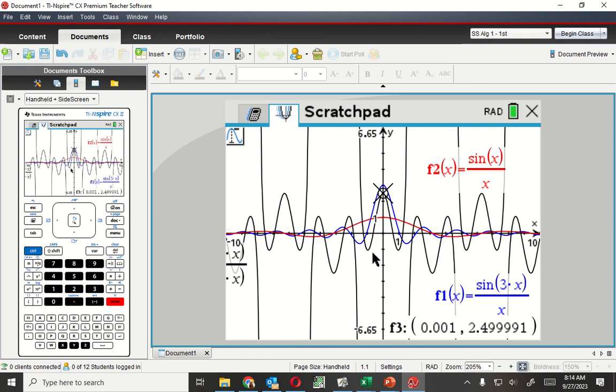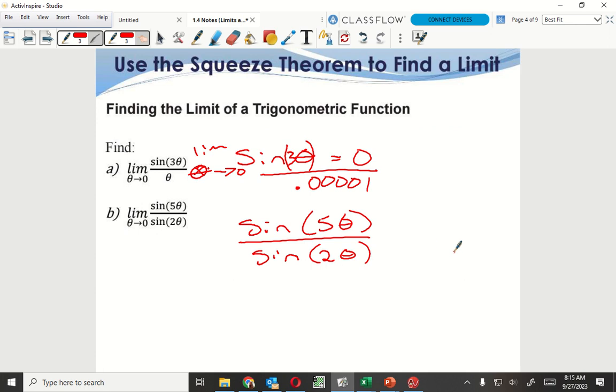So sine of theta over theta, what do you think sine of theta over theta is going to give me? 1. I'm sorry, sine of theta over sine of theta. 1. So by using this and checking out the calculator, I could look at some of these limits now and make rules out of it, because every time I see it now I can know, oh, I could just use that.